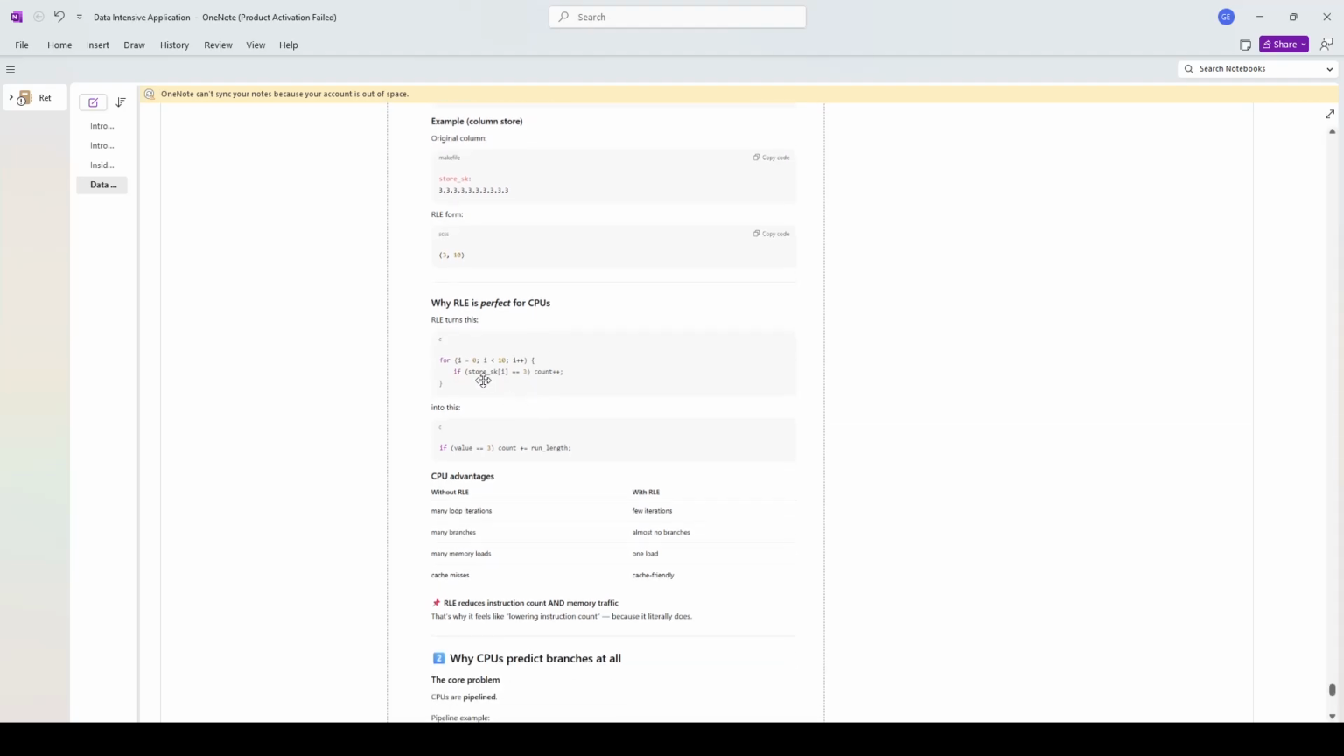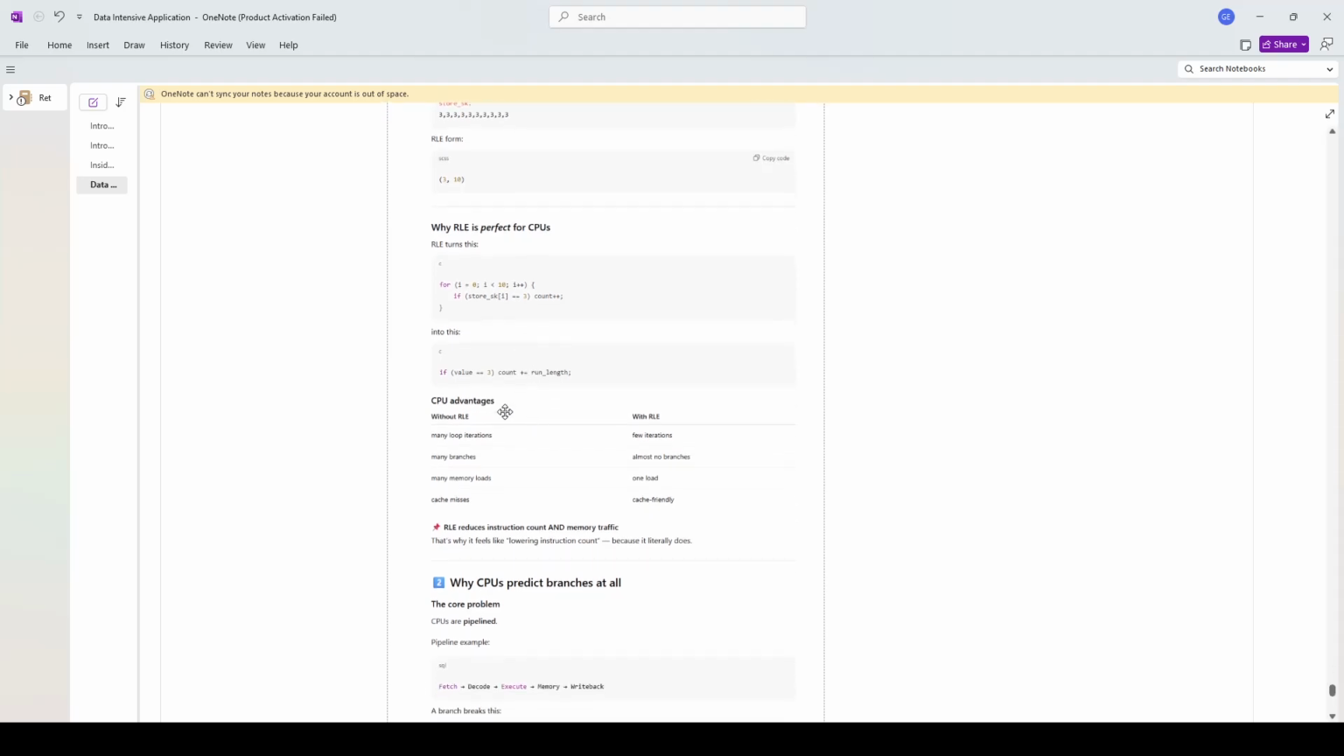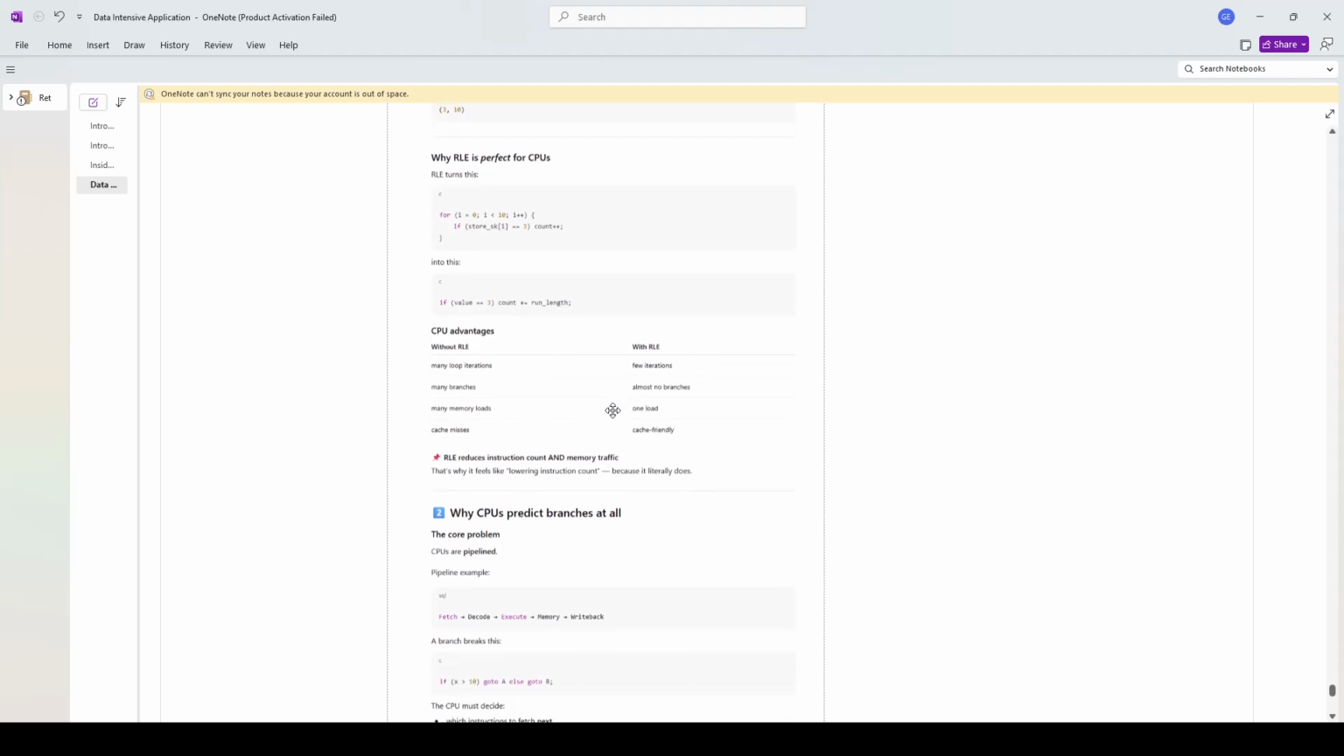RLE version: for (i = 0; i < 10; i++) { if (store_sk[i] == 3) { count++; } } turns into this: if (value == 3) count += run_length;